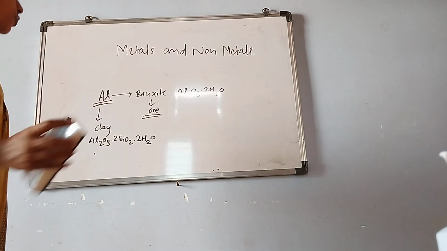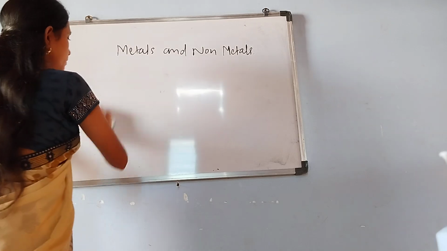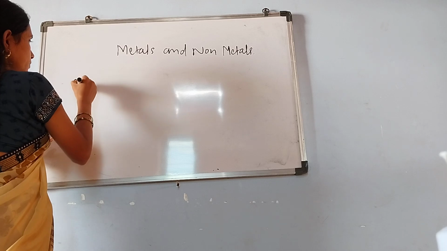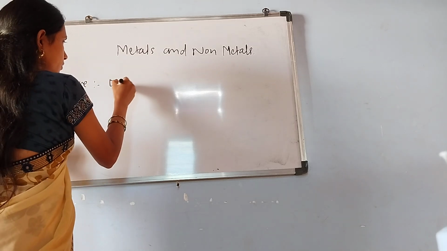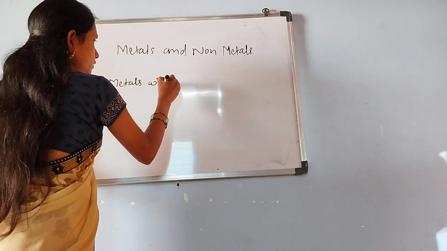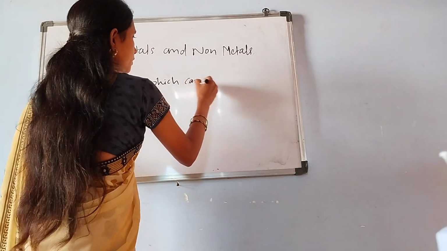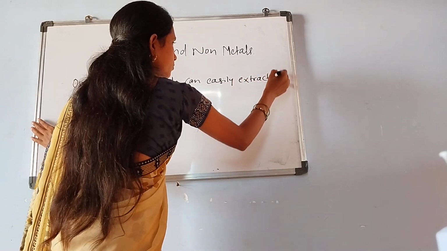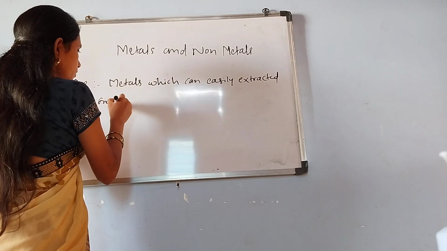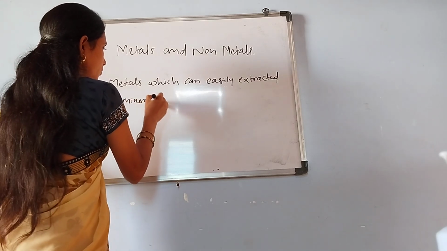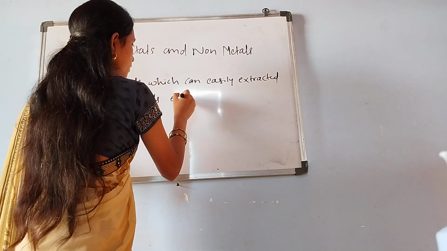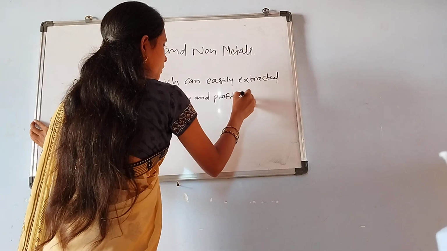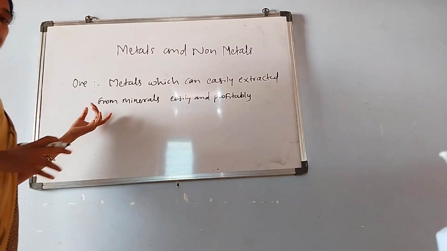I'll write down the definition of ore. Metals which can be easily extracted from minerals, easily and profitably, with less time and less expenditure.